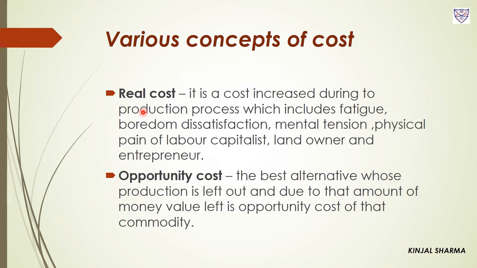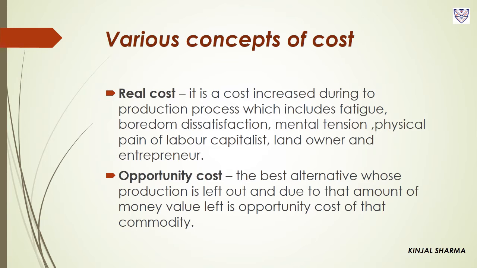Now it is normal human mentality. Wherever a person will find more profit, obviously he is going to produce that particular product, right? Where he sees more profit, that product he will choose for production. So here he finds that when he produces rice he will earn more profit, so he will go for its production. To get the income of rupees 3.5 lakh from the production of rice, the farmer left out the income of 2 lakh from the production of wheat.